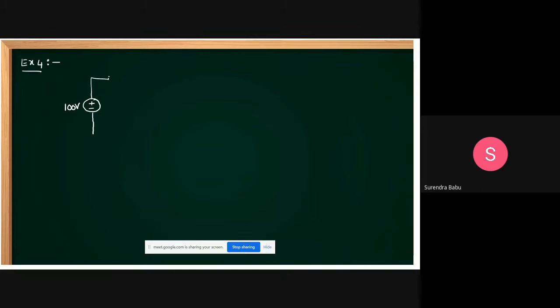It is 14 ohms, and it is 1 ohm resistance. So 1 ohm resistance, and it is 30 volts. Here it is given as a 2 ohm resistor, and the current in this is given as 15 amperes.